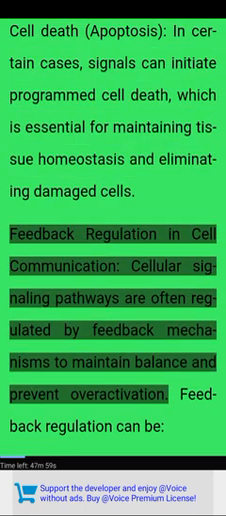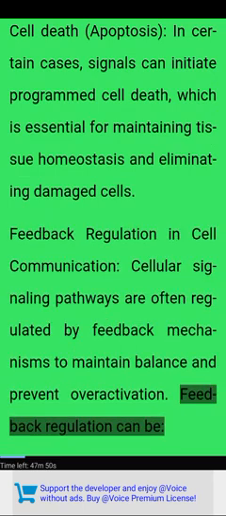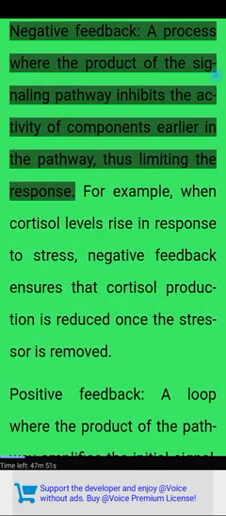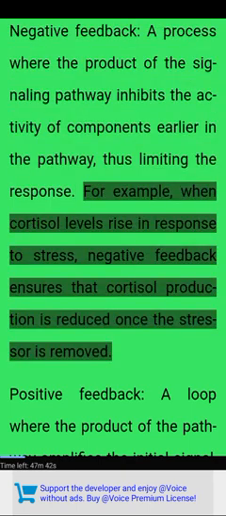Feedback regulation in cell communication. Cellular signaling pathways are often regulated by feedback mechanisms to maintain balance and prevent overactivation. Feedback regulation can be negative feedback, a process where the product of the signaling pathway inhibits the activity of components earlier in the pathway, thus limiting the response. For example, when cortisol levels rise in response to stress, negative feedback ensures that cortisol production is reduced once the stressor is removed.